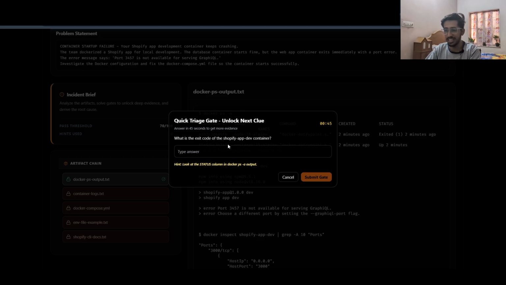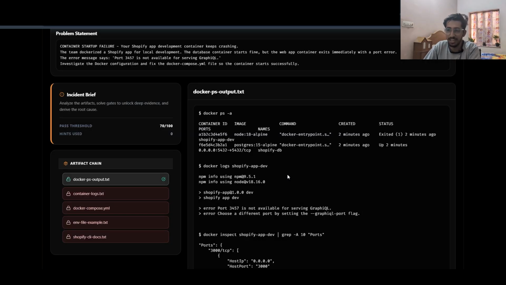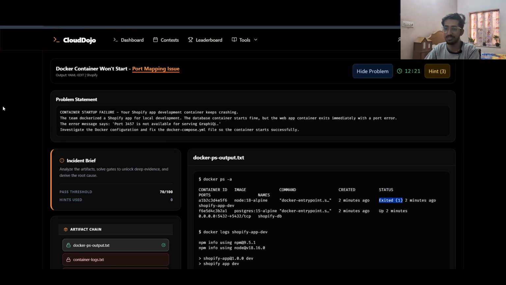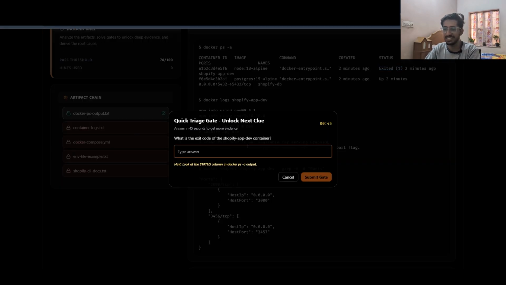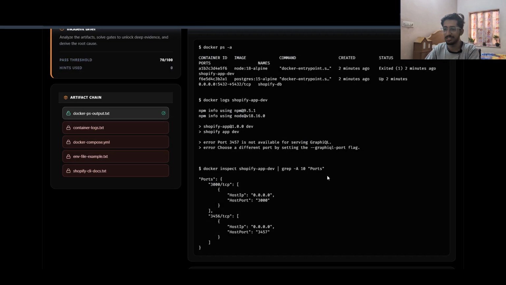So now when I click on this particular artifact, it asks me what is the exit code of the Shopify app container, right? I don't know what the exit code is, so I need to analyze this particular txt file, and it says the exit code is 1. So this is one of the entry level problems. That's why it's very easy. So I can submit this gate, and the artifact should be unlocked.